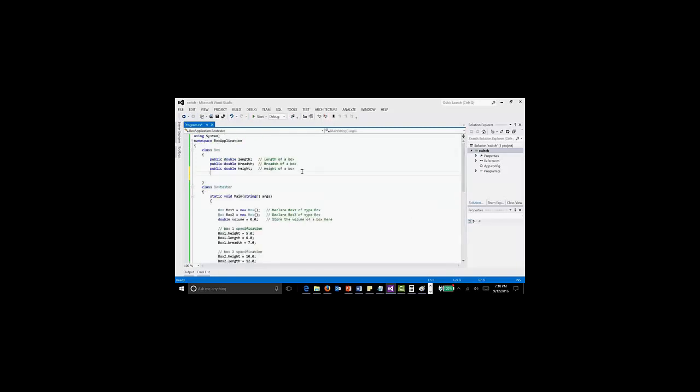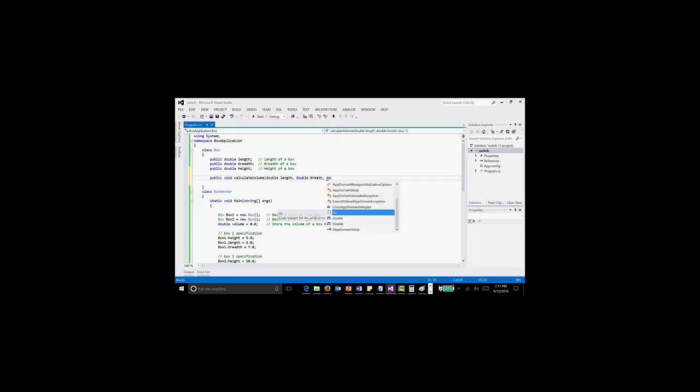I will add one method here, public void calculate volume, with length, breadth, height.